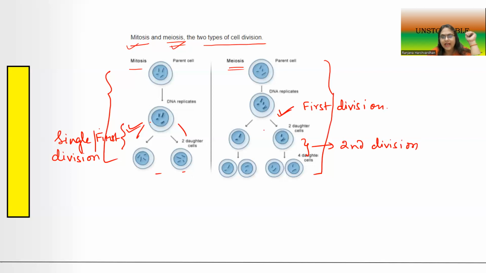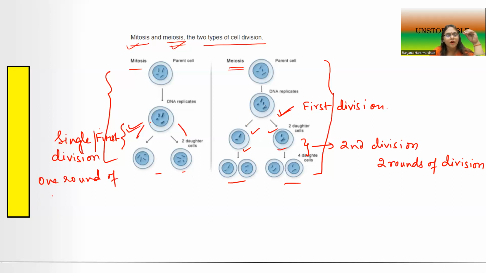One cell has given rise to two daughter cells, and then these two daughter cells have also divided to form four daughter cells. So clearly we can see that meiosis involves two rounds of division, as compared to only one round of division in mitosis.